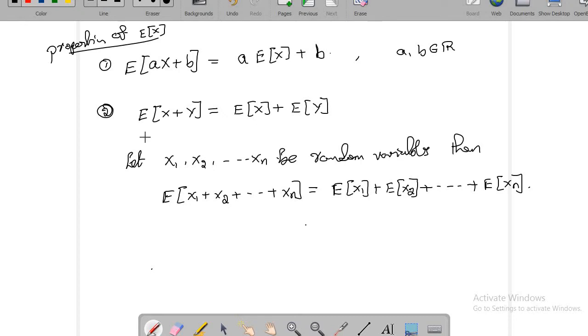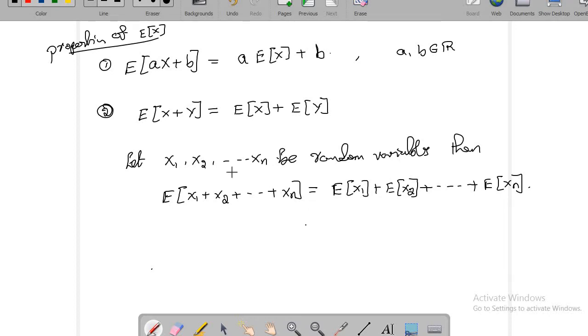Okay, and similarly if x and y are any two random variables over the sample space, then we can say expected value of x plus y, which will be same as expected value of x plus expected value of y. And this result is true even if you take n random variables.